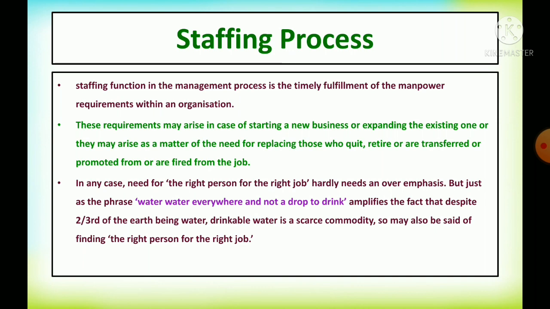So it is an activity of management, or the human resource management or the HR manager, to search for a qualified workforce for the organization, for posting as the right person for the right job.